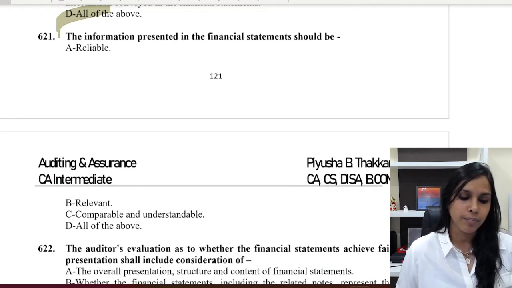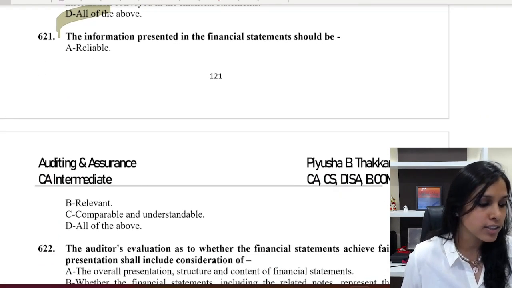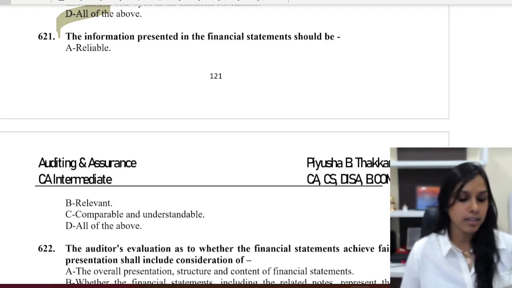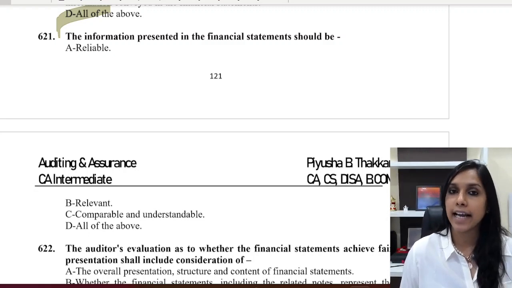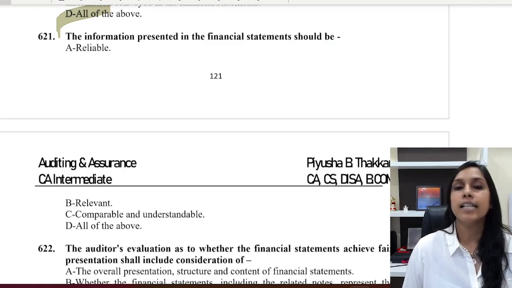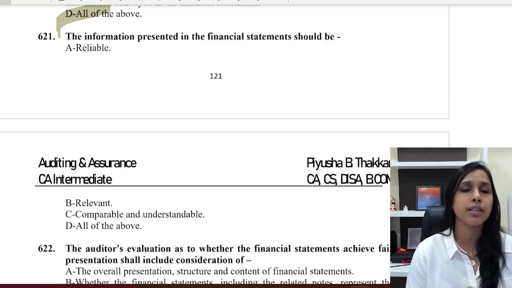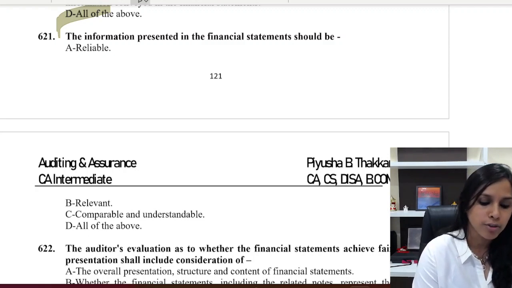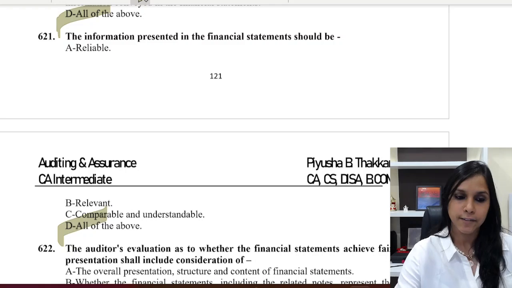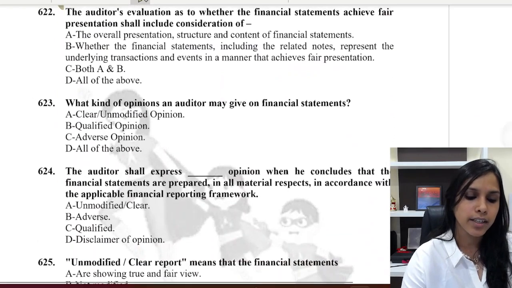Question 621. The information present in financial statements should be reliable, relevant, comparable, understandable. Yes, Section 128, what does it say? That all the financial statements need to be reliable, relevant, comparable, understandable. So here I would choose D as the correct alternative. Okay, let's quickly go ahead to the next question.